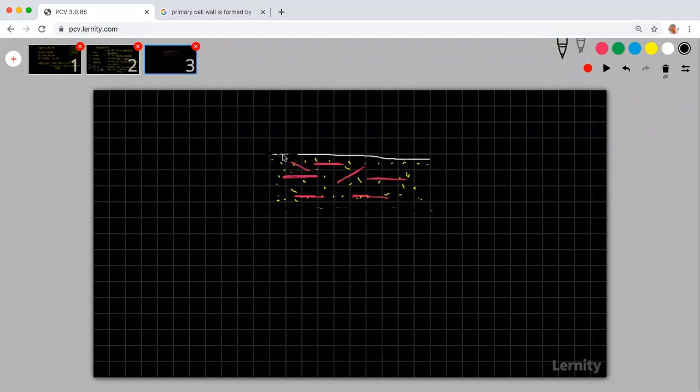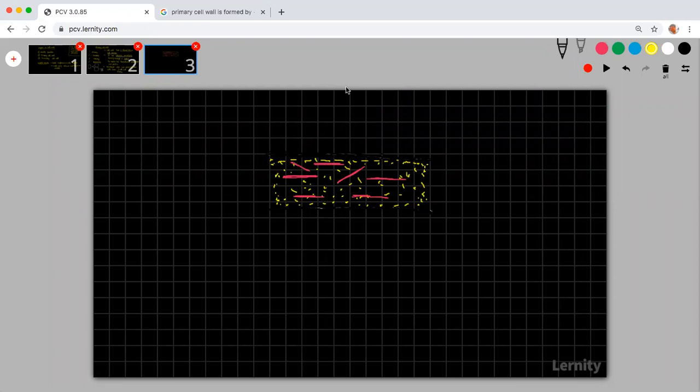Otherwise it is only the matrix, just a layer of the matrix, in which these fibrils are distributed. So this is how your primary cell wall will look.